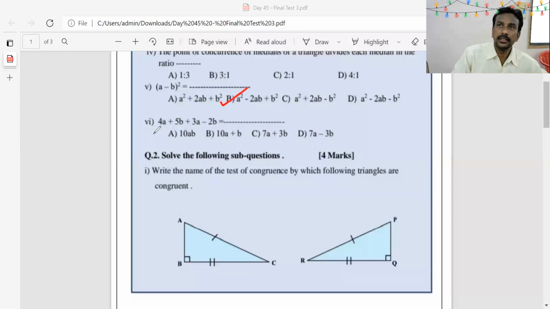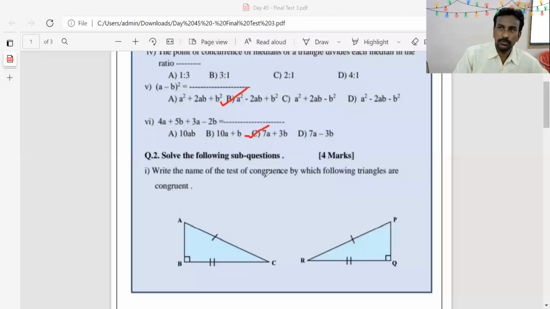Okay. Sixth number. 4A plus 5B plus 3A minus 2B is equal to. This 4A and 3A are like terms. Add like terms. 4A plus 3A is 7A and 5B minus 2B is 3B. It is 7A plus 3B is the correct answer. Out of these four options, C is the correct answer. 7A plus 3B. Now question number 2. Solve the following sub questions. It is for 4 marks.